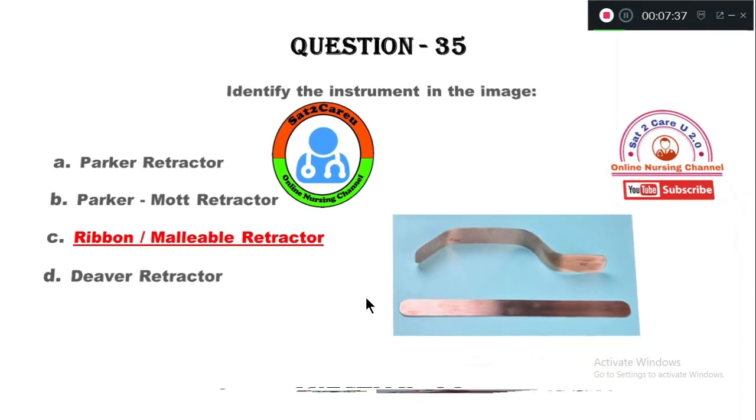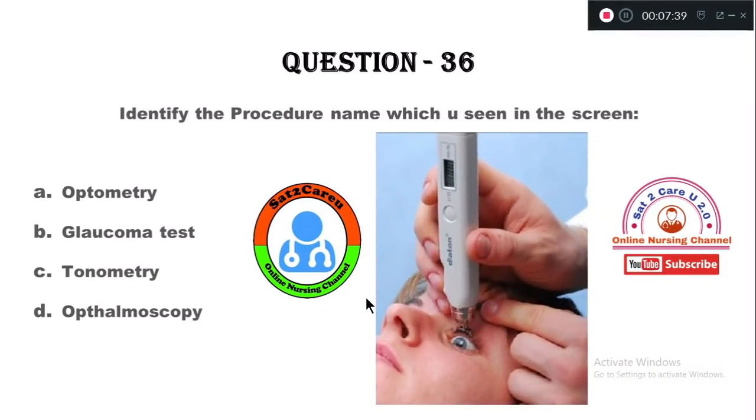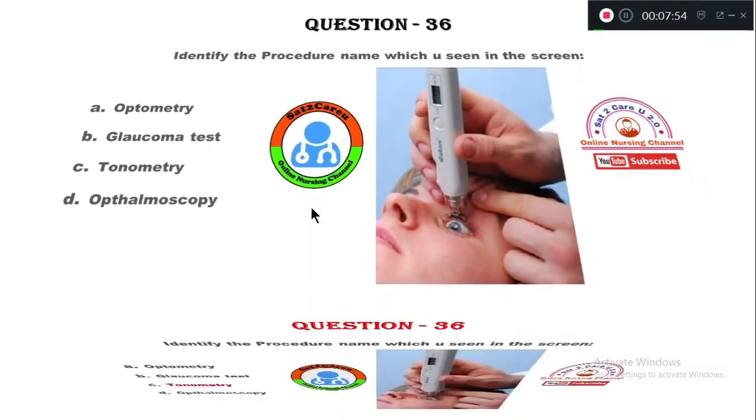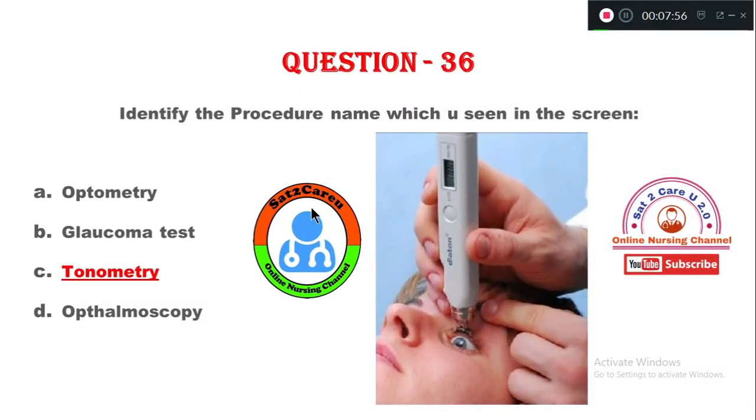Question number 36. Which procedure is performed in this image? Option A, optometry. B, glaucoma test. C, tonometry. Option D, ophthalmoscopy. So the procedure done here is option C, tonometry.